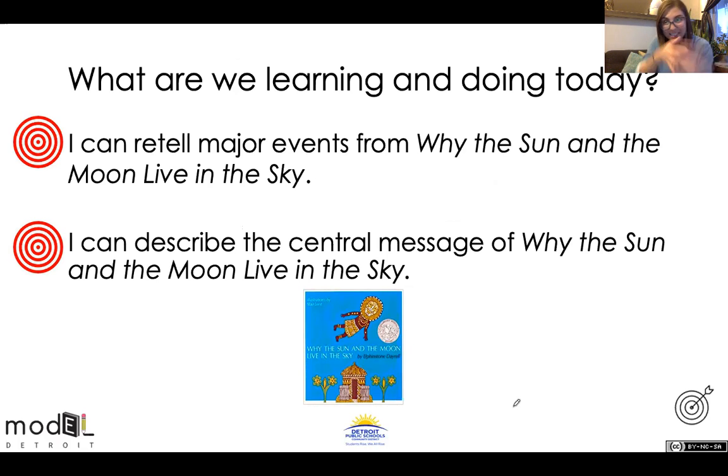They're silent. That way, the target does not hear us. If we were hunting for deer, the deer would not hear us. Reload that bow and arrow. Take a look at the second learning target. I can describe the central message of why the sun and the moon live in the sky. Aim, fire.